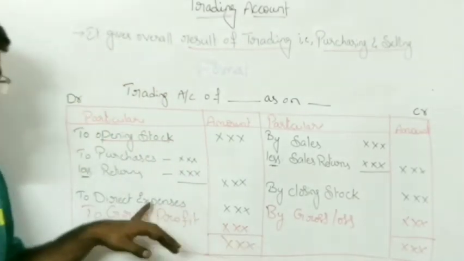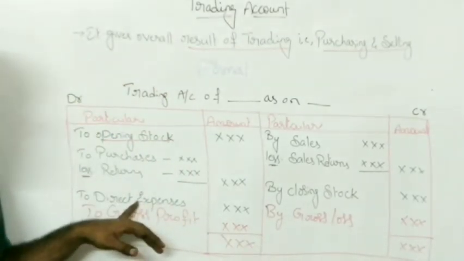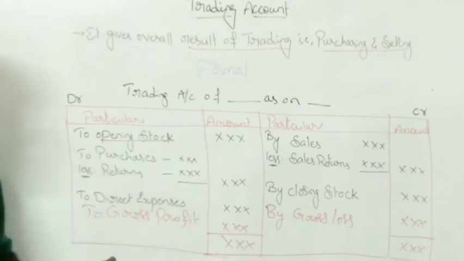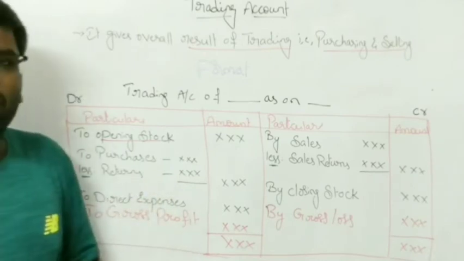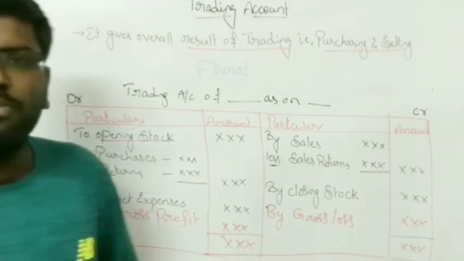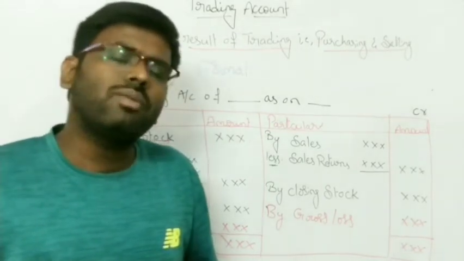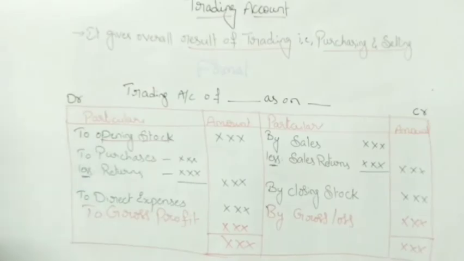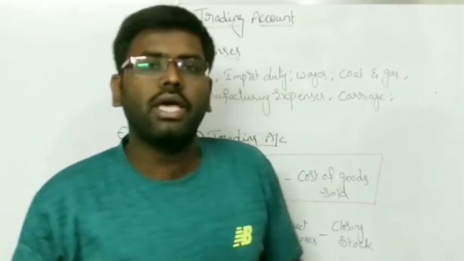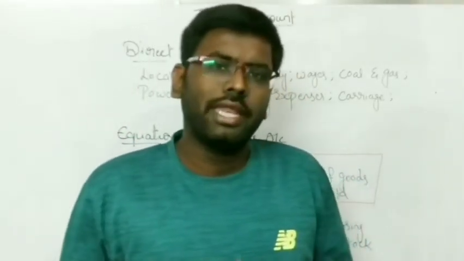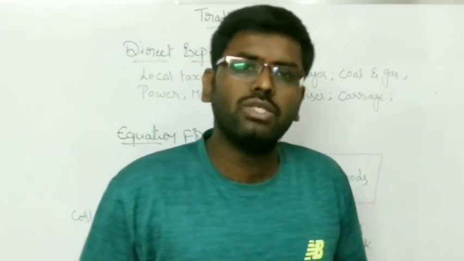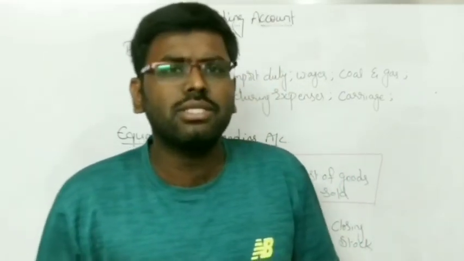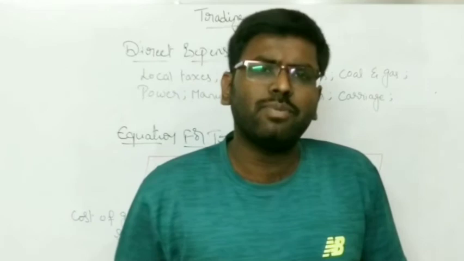And now we are saying we have to record all the direct expenses on the debit side of the trading account. So what do we mean by direct expenses, and what are the items to be considered under direct expenses? Let us discuss that. In the format of the trading account, on the debit side we are recording purchases, opening stock and direct expenses. So what do we mean by direct expenses?